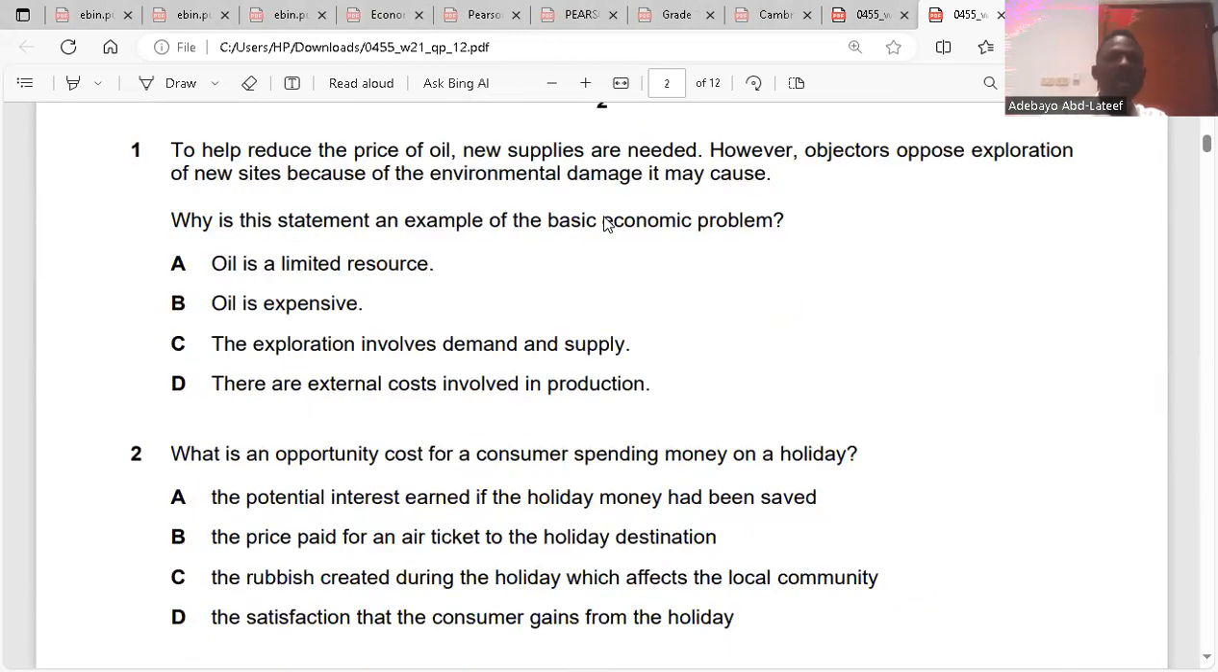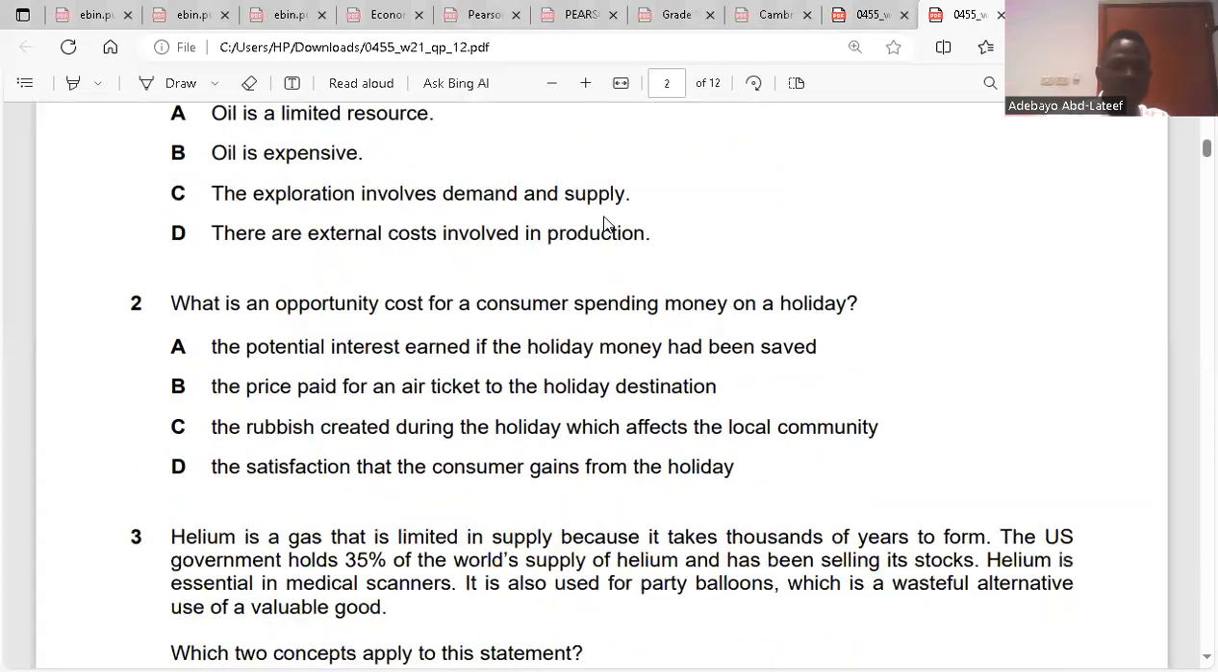First question, sir. To help reduce the price of oil, new supplies are needed. However, objectors oppose the exploration of new sites because of the environmental damage they cause. Why is this statement an example of the basic economic problem? The basic economic problem is scarcity. So that means oil is a limited resource. Yes, I think it's clear. The answer is A.